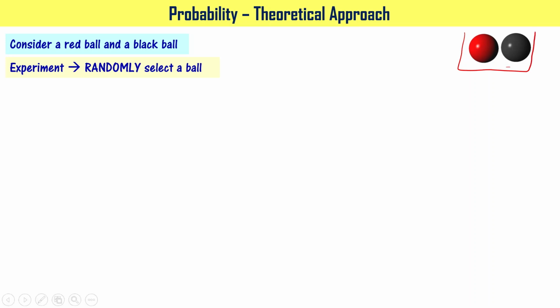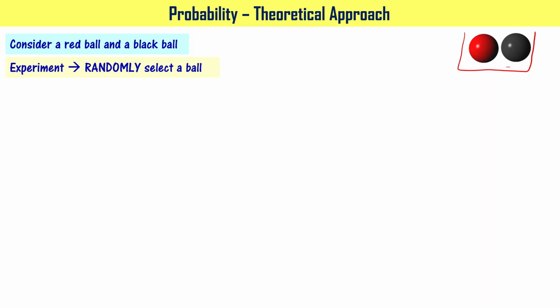I don't want to see them and pick. I want to close my eyes and randomly pick one of those balls. If I see and pick, for example, if I like the color red, then there is a chance that I'll be picking the red color ball, right? Or for example, you like black color, then if you see and pick, then there is a chance that you will be picking the black color ball.